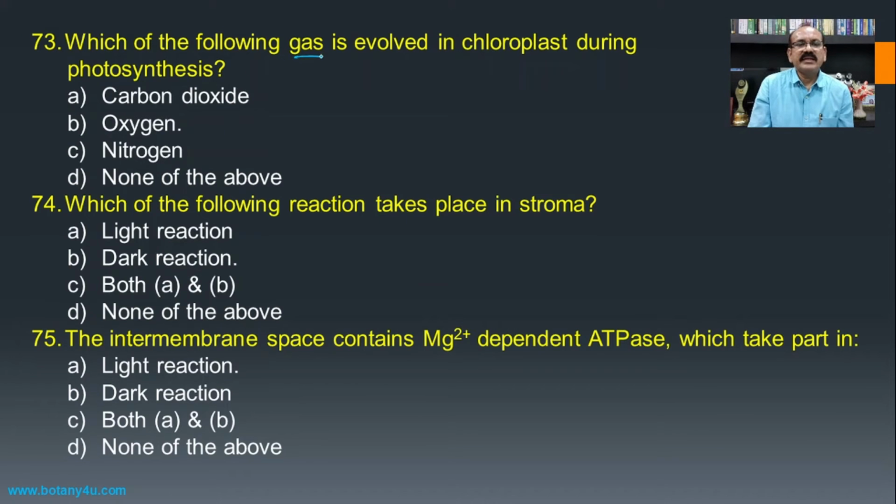Then, which of the following gases is evolved in chloroplast during photosynthesis?